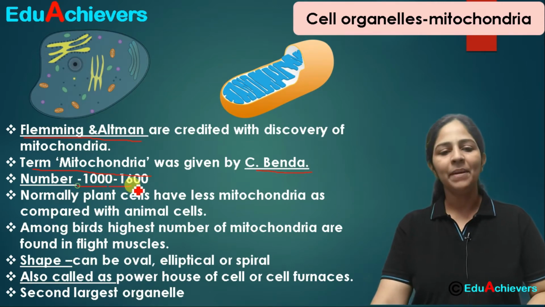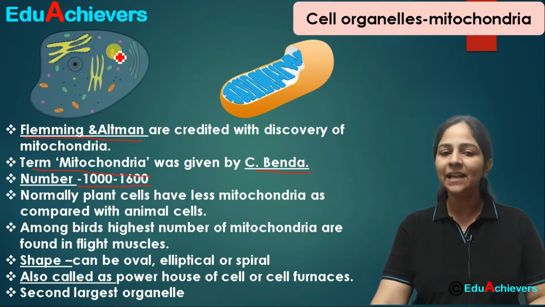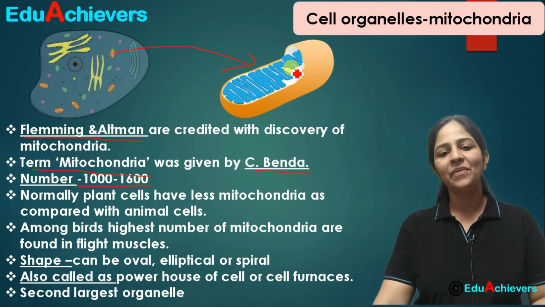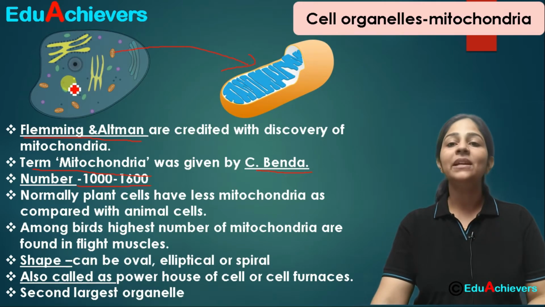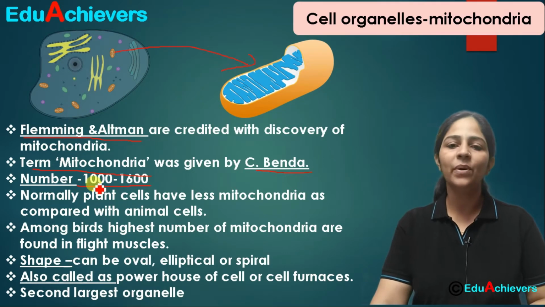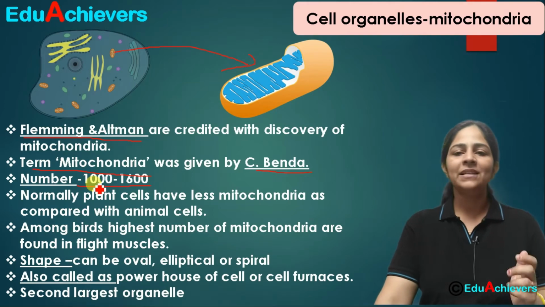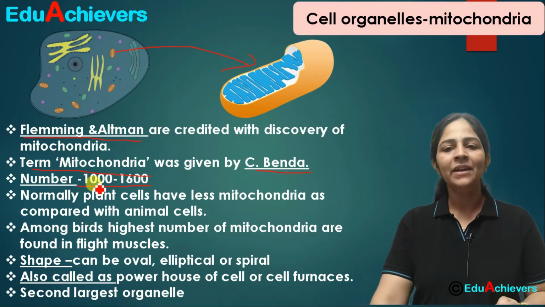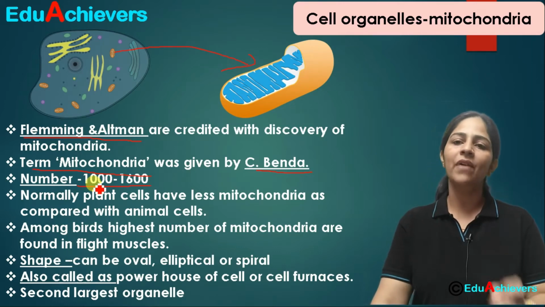When we talk about the number of mitochondria present in cell, when we talk about the small structure present in cell, and if we magnify it, it looks in a more generalized way of this type. So the number of mitochondria which are present in one cell can be 1000 to 1600, which again can vary, it can be in some of the cells 1 to many thousands in number, depending on the energy requirement of the cell.